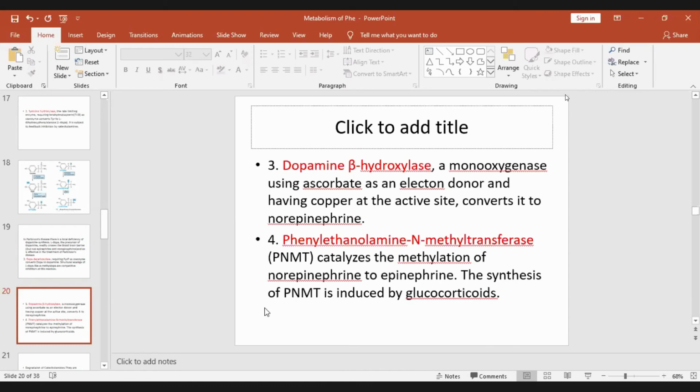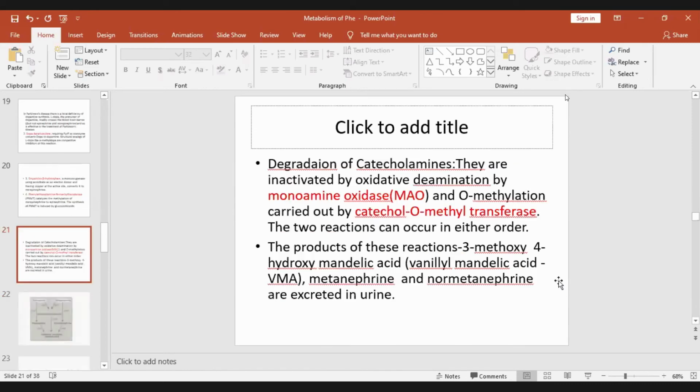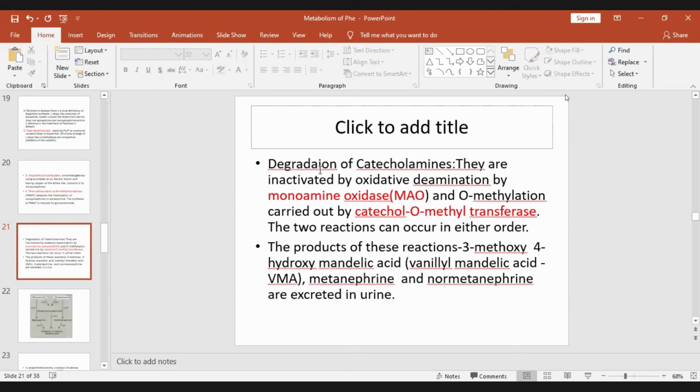The synthesis of phenylethanolamine N-methyl transferase is induced by glucocorticoids. This is an inducible enzyme. Degradation of catecholamines: these catecholamines are inactivated by oxidative deamination by monoamine oxidase and O-methylation carried out by catechol O-methyl transferase. The two reactions can occur in either order and anywhere.